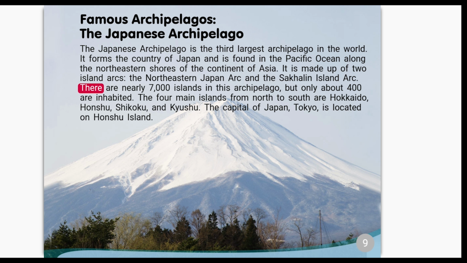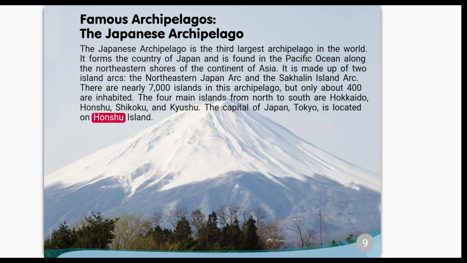There are nearly 7,000 islands in this archipelago, but only about 400 are inhabited. The 4 main islands from north to south are Hokkaido, Honshu, Shikoku, and Kyushu. The capital of Japan, Tokyo, is located on Honshu Island.